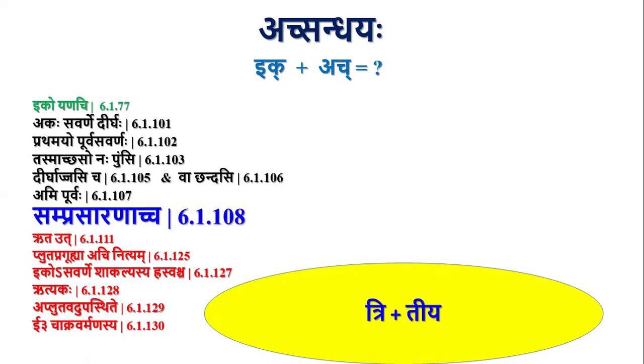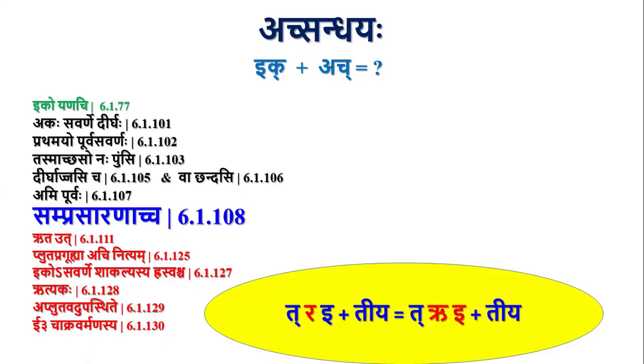So this tiya pratyaya causes samprasaranam of the pratipadika tri. In the word tri we have three letters: takara, refa and ikara. I have wrongly typed refa as ra. And in place of refa we have, by samprasaranam, ru. So now we have ru plus i.